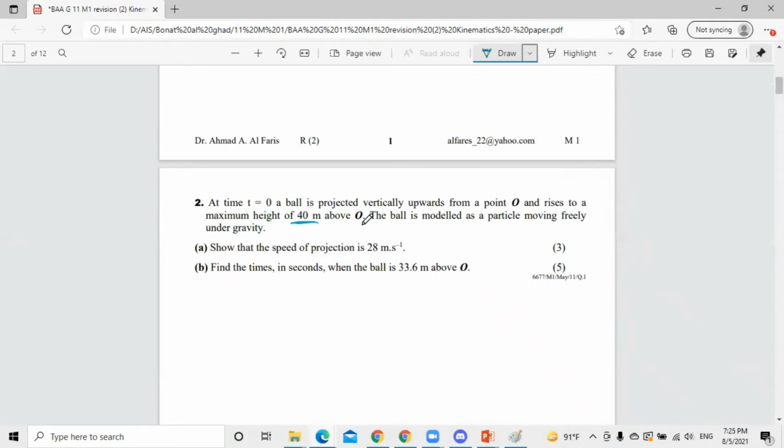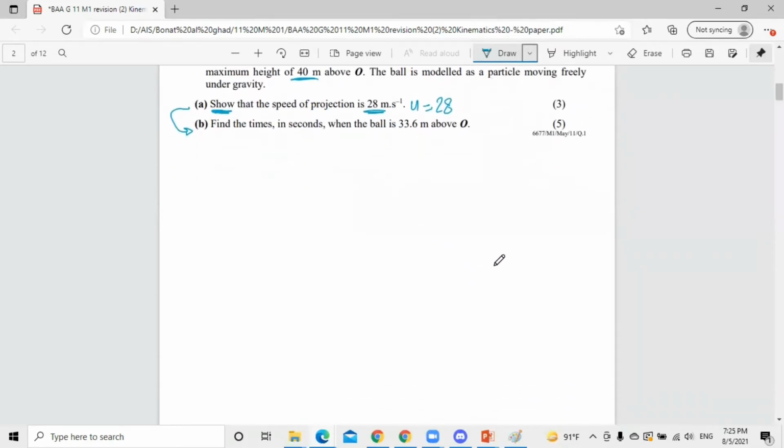So they change the words, but they keep the same idea. The ball is modeled as a particle moving freely under gravity. Show, that means they give us the value that we are going to use in the next part. Show that the speed of projection U is equal to this value, 28 meters per second. We just did that, but let's repeat it again in a different way.